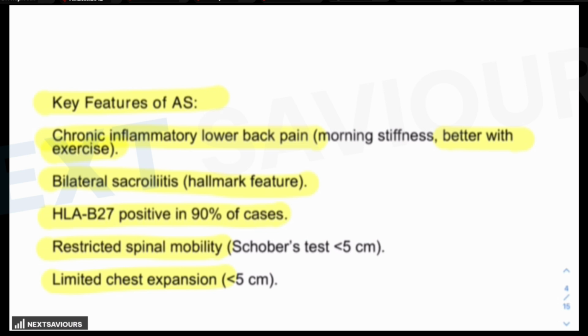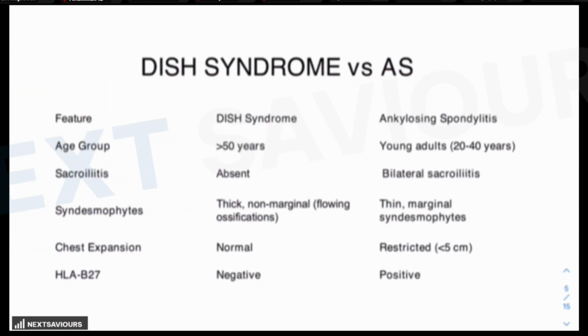So you are certain that the answer for this question is ankylosing spondylitis. But as I told you, we are not here to discuss the ankylosing. We are here to discuss the other options and why to rule those other options out. Now, the first one is DISH syndrome. It is diffuse idiopathic skeletal hyperostosis.